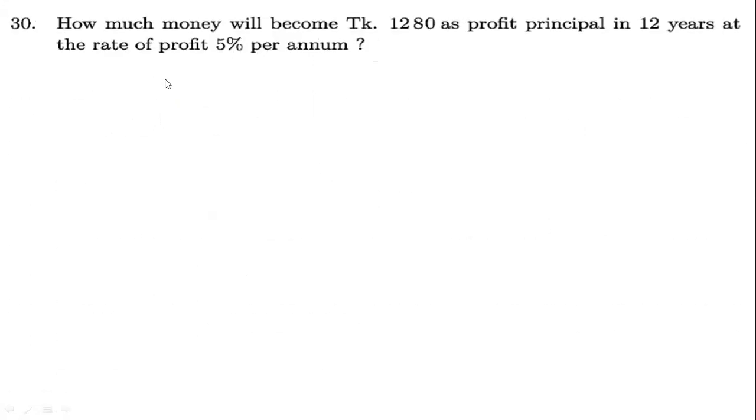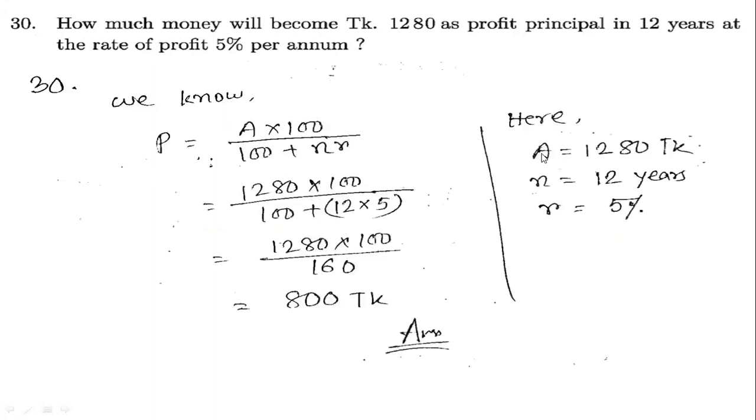Another math: how much money will become taka 1280 as profit plus principal in 12 years at the rate of profit 5% per annum? So our rate is given, year is given, and the profit plus principal is given. The same math, you just need to do the calculation. So here A is given, N is given, and R is given. Just putting the values, we know P equals A into 100 divided by 100 plus NR. So this is the way we can solve these types of problems. Okay, thank you.